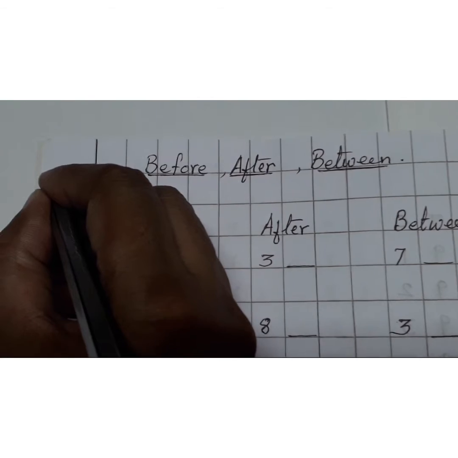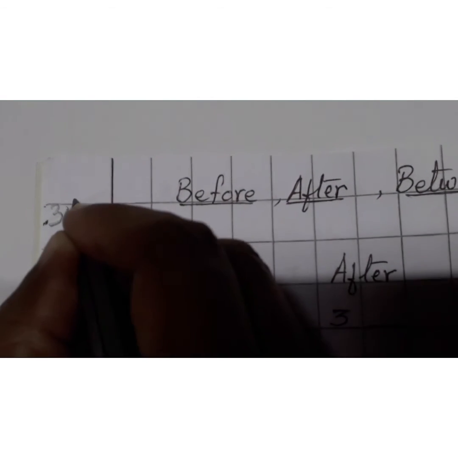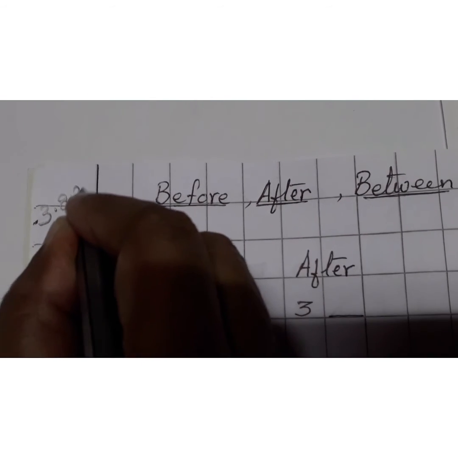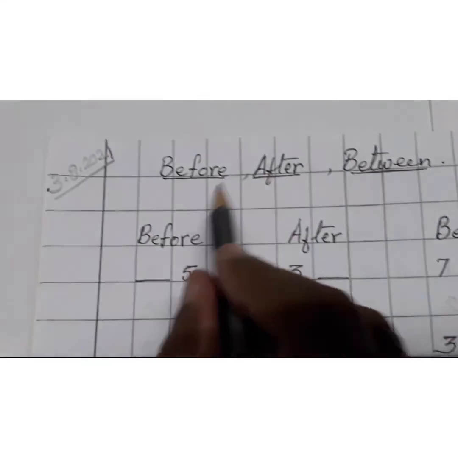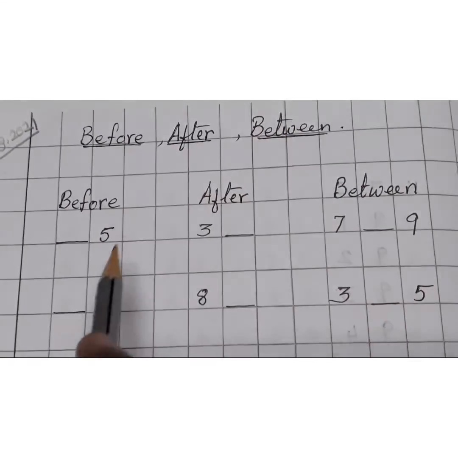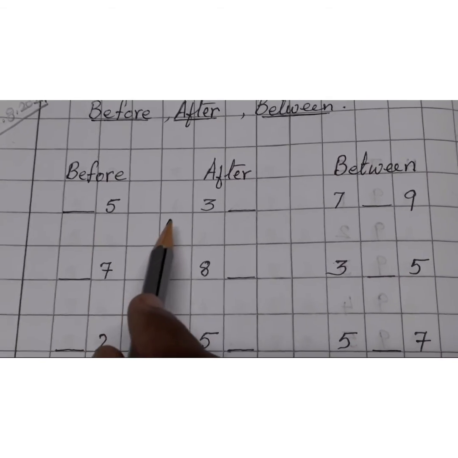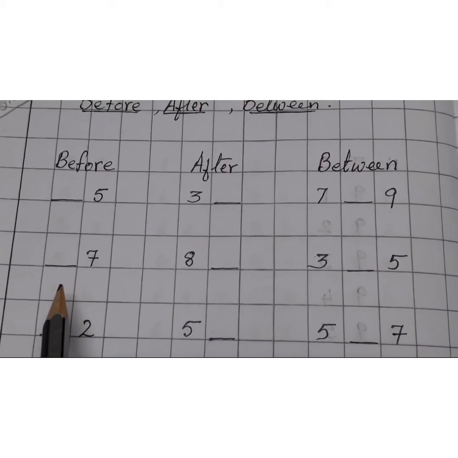Write the date here, children. 3/8/2021. Okay. Before, after, between. First one I am doing for you all. The rest you have to do as homework.